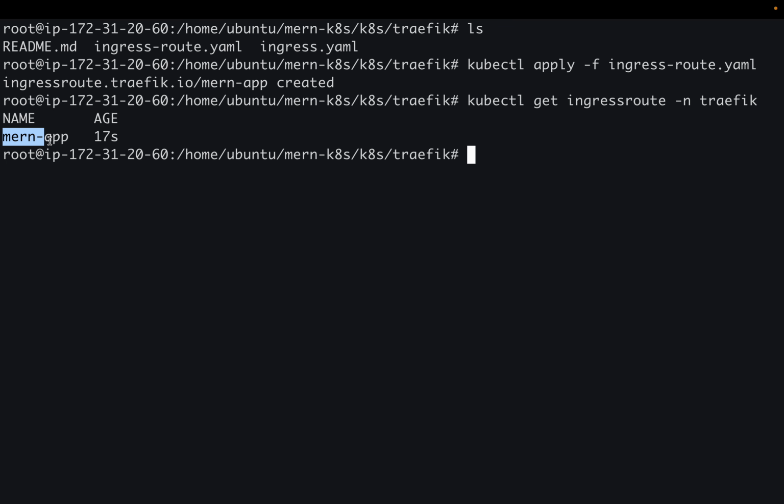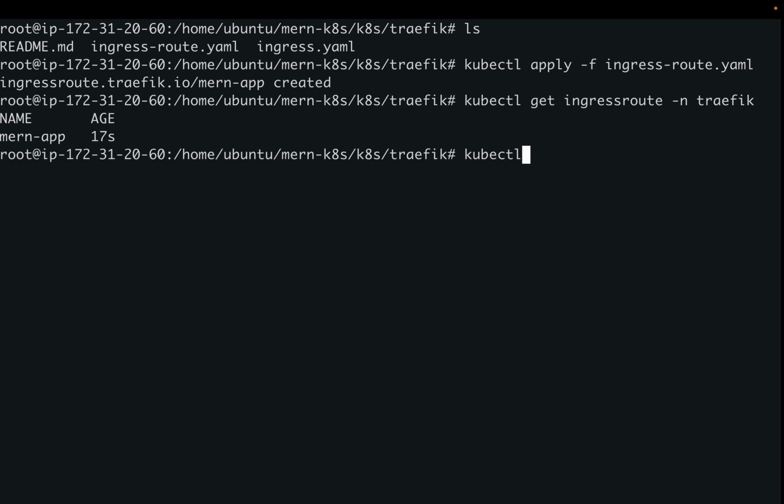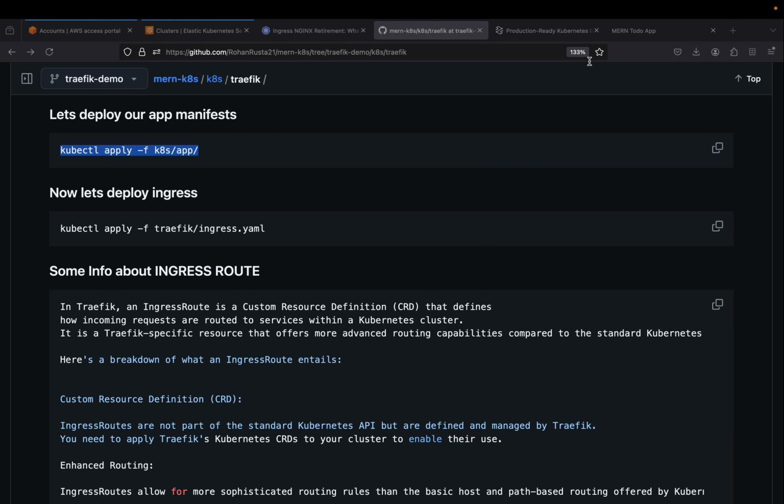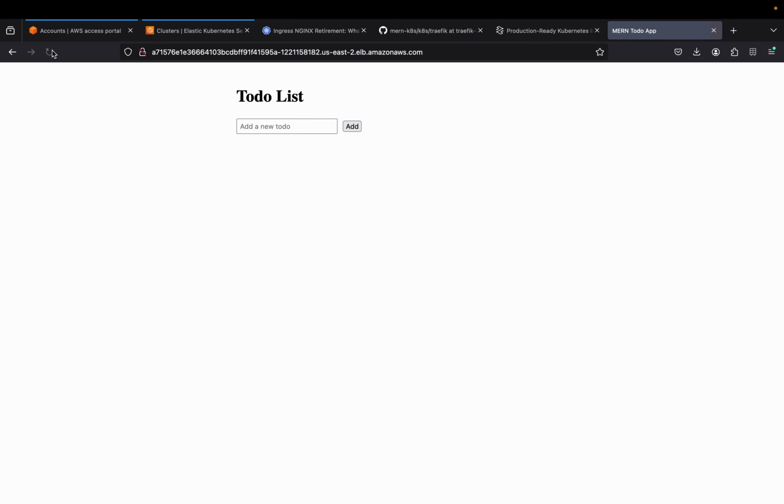So here you can see that one app is the name of my IngressRoute, and it is running. So let us try to access the same using the same load balancer IP, I mean to say. Also added IngressRoute in the EKS cluster. So here you can see that it is done.